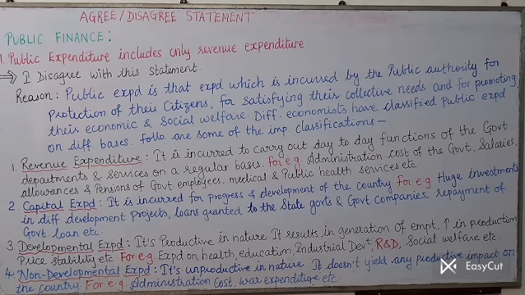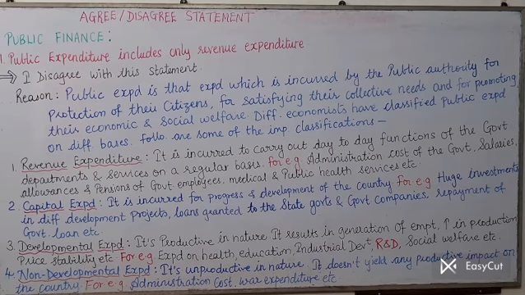It is also included in public expenditure. From the name itself we know developmental expenditure is productive in nature. This expenditure leads to generation of employment, an increase in production, and thereby price stability is also maintained in the economy. It is called developmental expenditure.